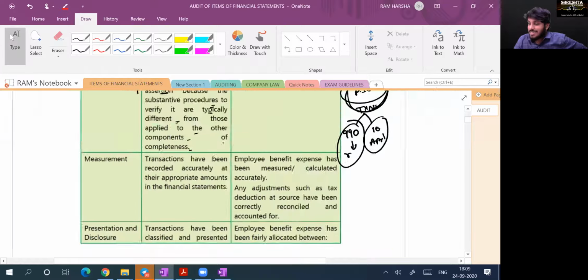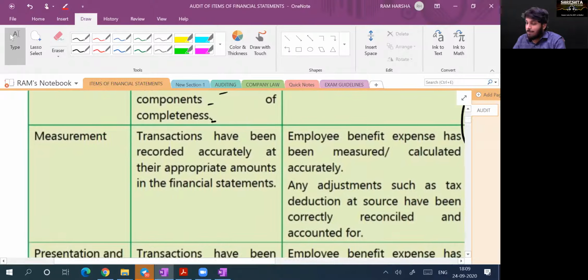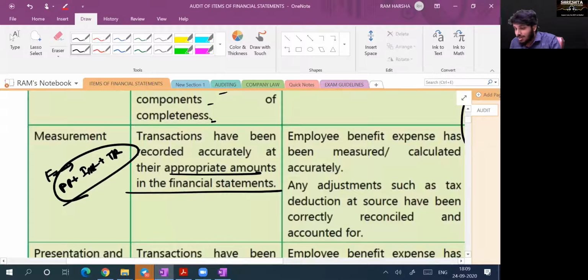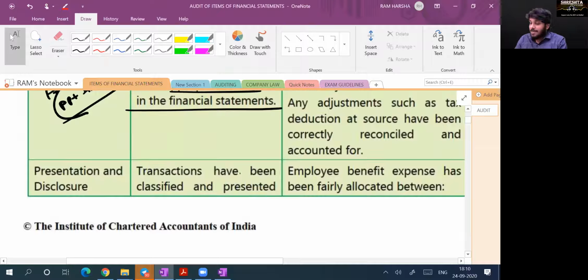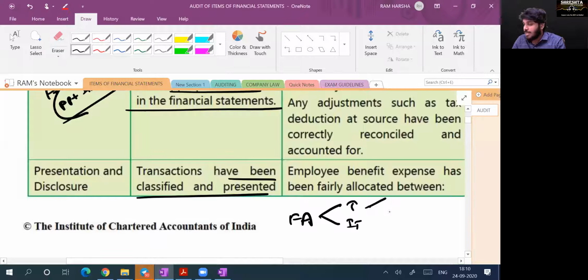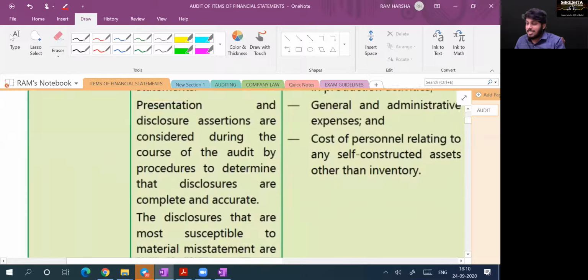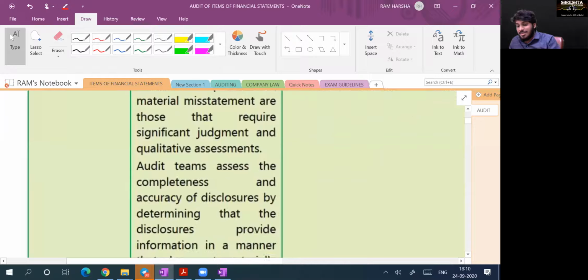Measurement. Transactions have been recorded accurately at their appropriate amounts. Example, a fixed asset has to be recorded at purchase price plus installation expenses plus trial run expenses, yes or no? Yes, sir. Presentation and disclosure. Transactions have been classified and presented. Fixed assets have to be classified into two parts, tangible and intangible. Tangible has to be classified into completed assets and capital work in progress. Intangibles into completed assets, owned assets and intangibles under development. You have to classify like this, yes or no? Yes, sir. And you have to present in the financial statements as per the applicable financial reporting framework.